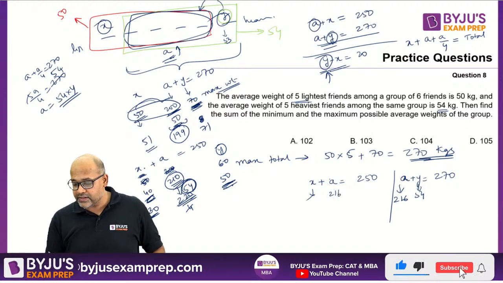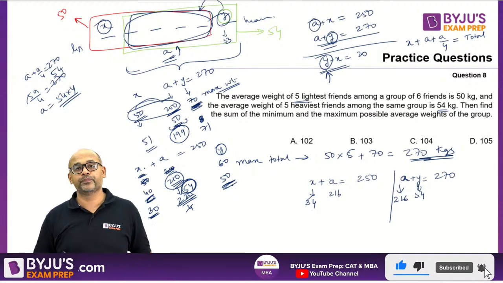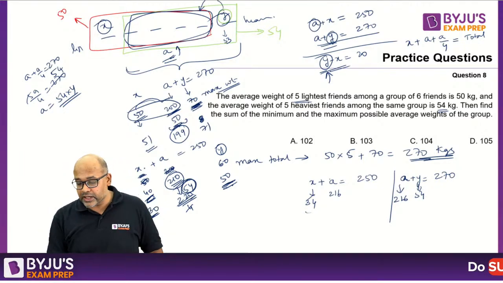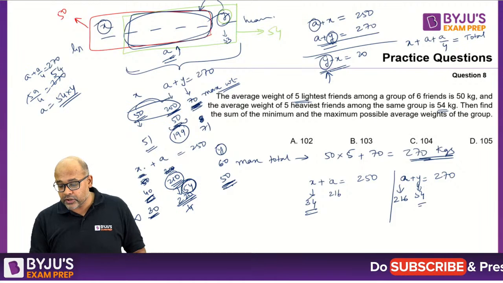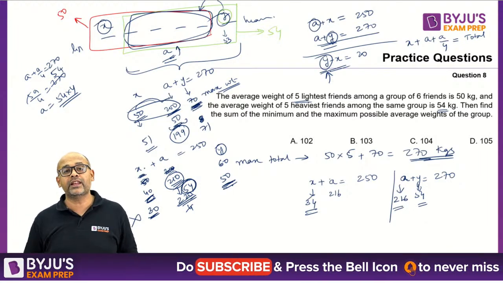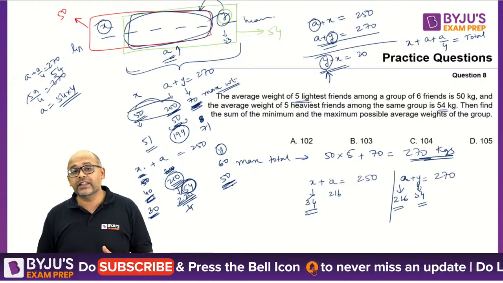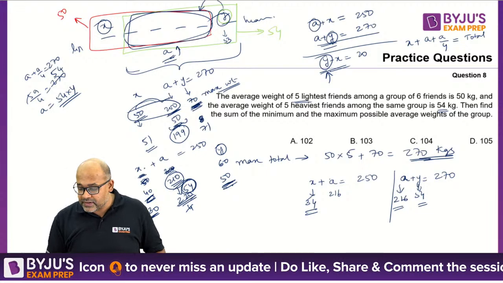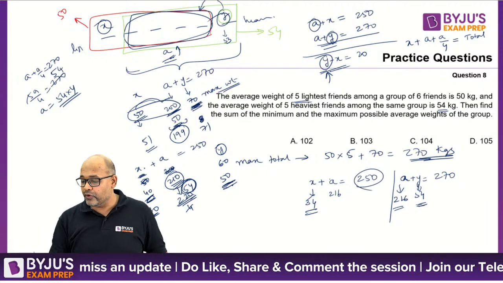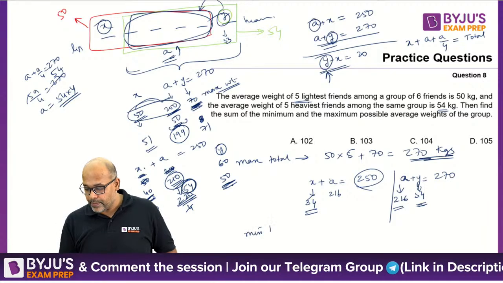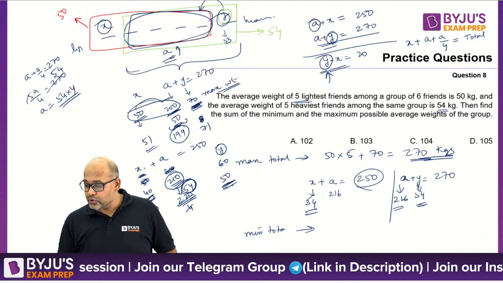If a is 216, this will be 34. So your total will be, 34 will be the least guy. Obviously the topper will be 54, the highest guy will be 54, and in between 4 guys will be 216. So in this way you will get the minimum most possible. So how much is that? That basically is 250 plus 54, so the total minimum total is 250 plus 54.